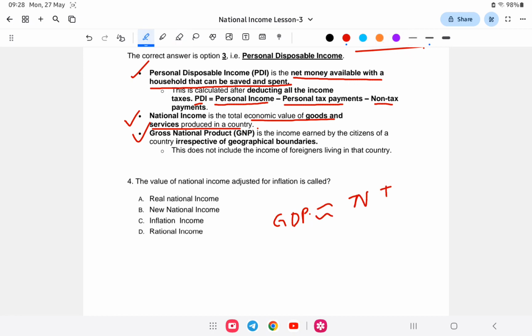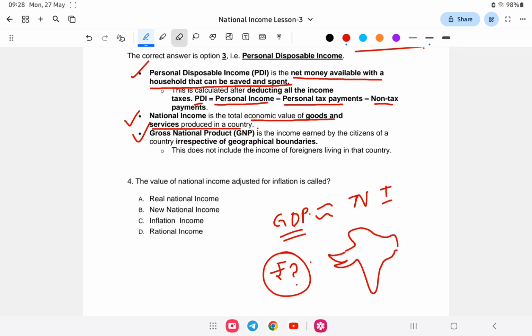GDP is the money India earns within the boundaries of India, and we equate it with national income.